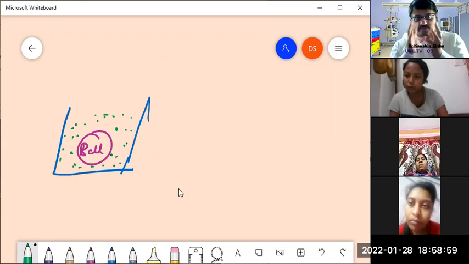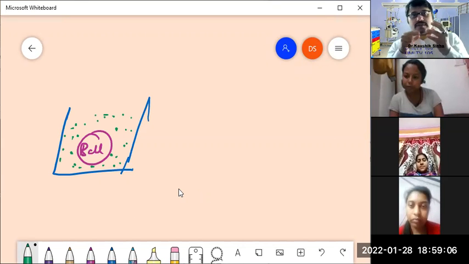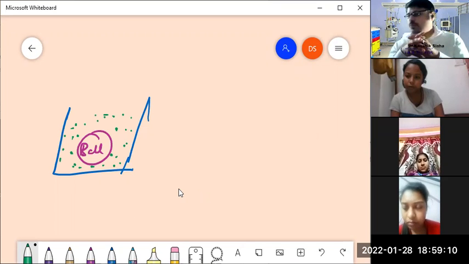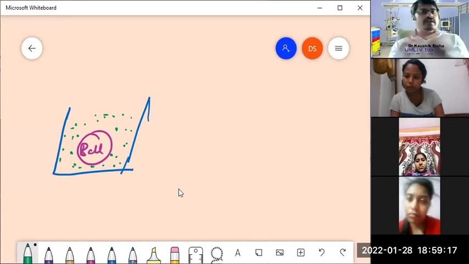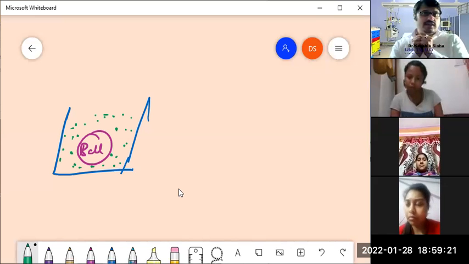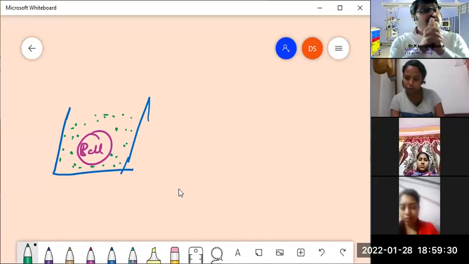But first, get this concept: the brain is a soft organ present inside the skull, so chances are high that when we move our head very violently, in whatever direction, up and down or sideways, then like that ball on the screen, the brain should strike against the inner walls of the cranial cavity, and there is a chance that it will suffer damage. But it doesn't suffer the damage.